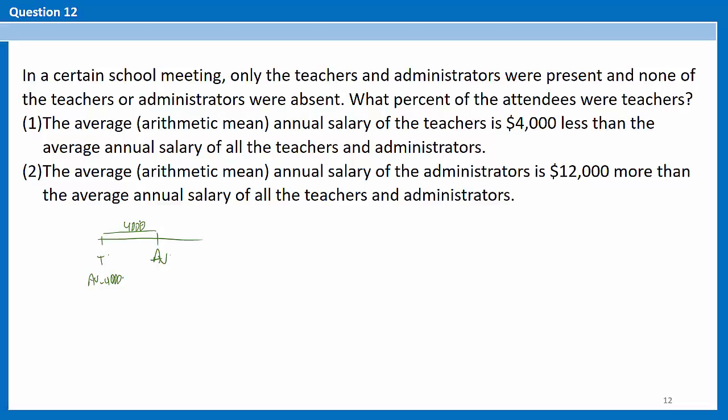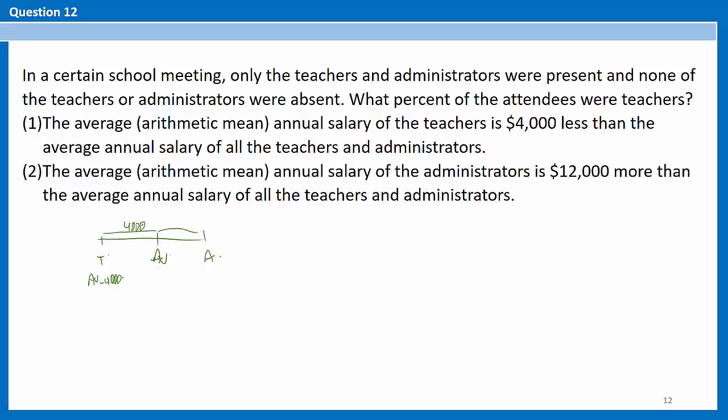Now in a weighted average, if I work with the differences, then I can say that the differences between each value and the average are inversely proportional to the weight. And here the weight would be exactly the number of persons.